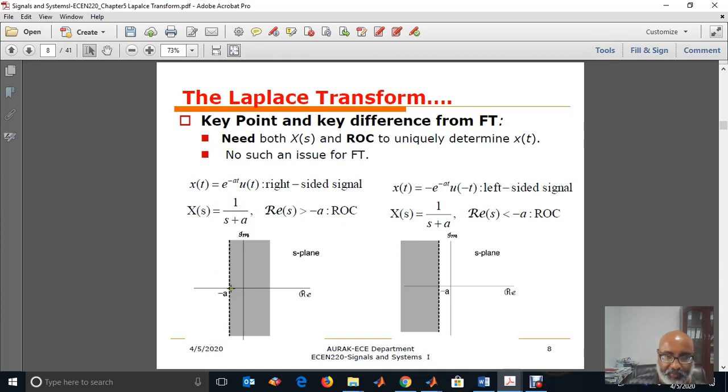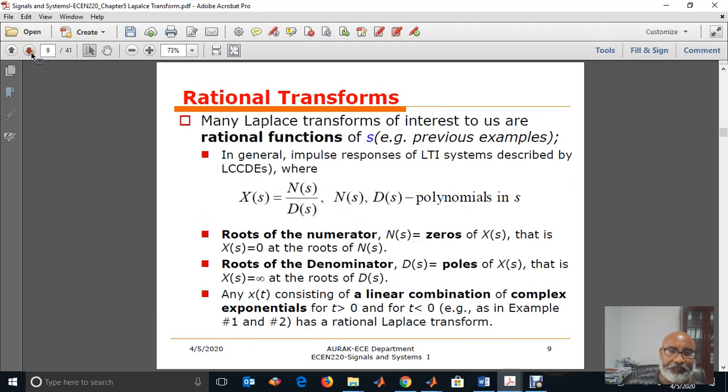And s equal to minus a is called the pole of x of s. The pole means the location where x of s is infinite. And at s equal to infinity, we have 1 over infinity is equal to 0, then x of s is 0. So s equal to infinity is the zero of x of s, and s equal to minus a is the pole of x of s.